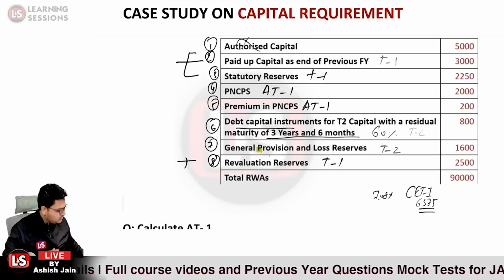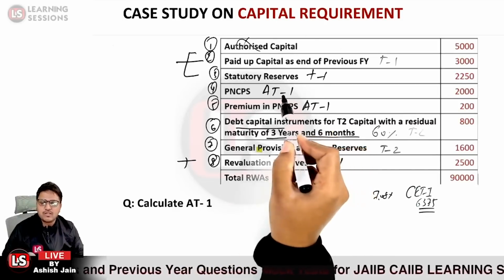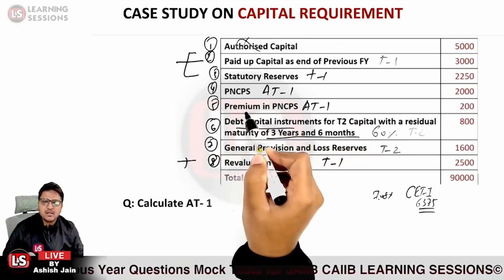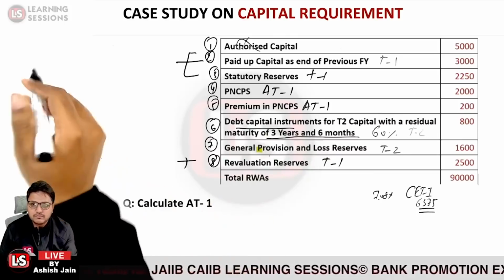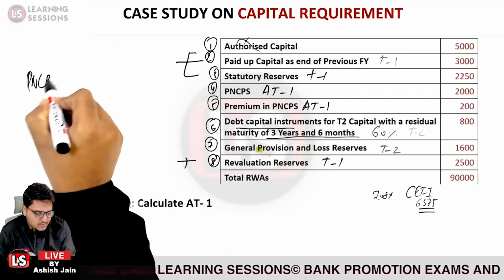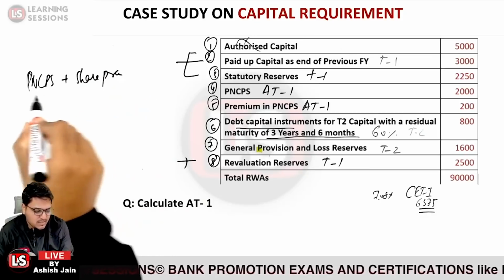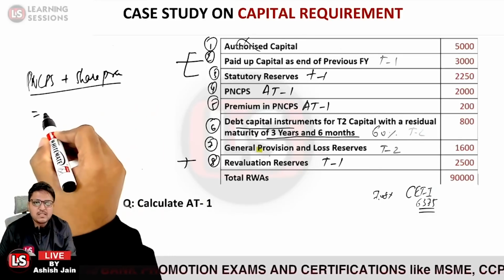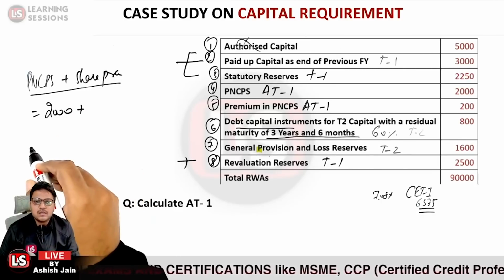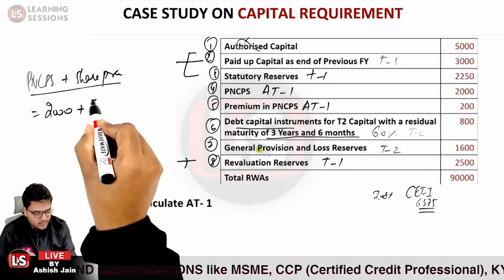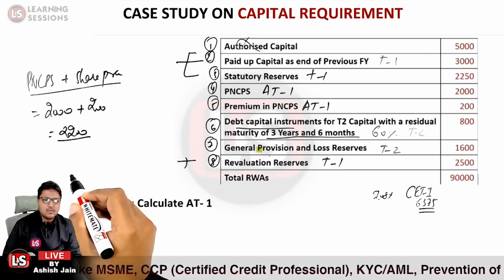Question number 3 says we need to calculate the additional tier 1 capital. The different components of additional tier 1 are PNCPS and the share premium for the PNCPS. That is also a component of additional tier 1. So PNCPS is 2,000 and the share premium for the PNCPS is 200. That is 2,200. So additional tier 1 would be 2,200.